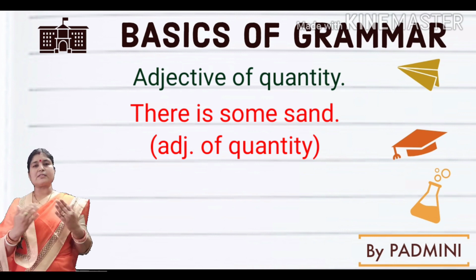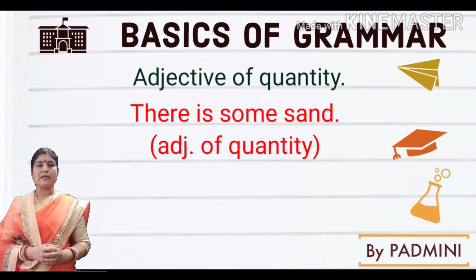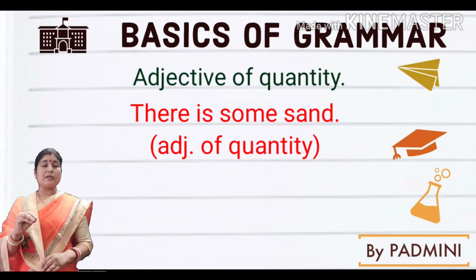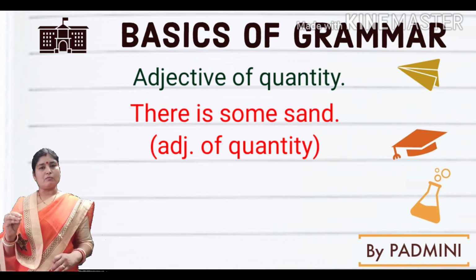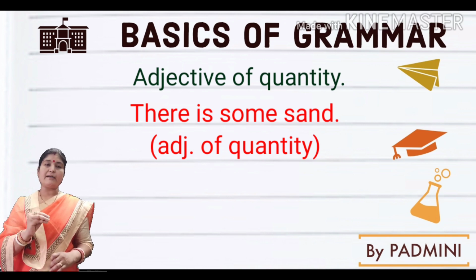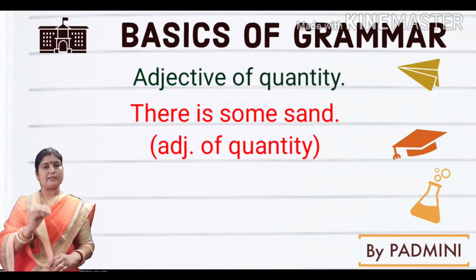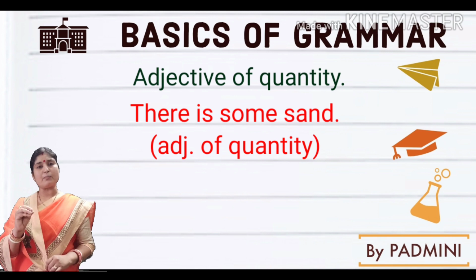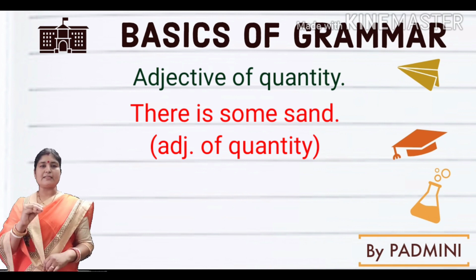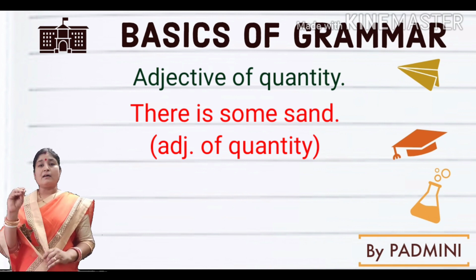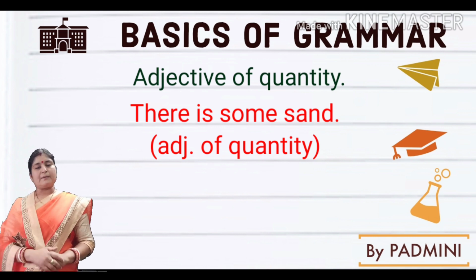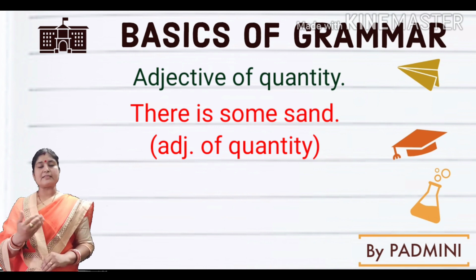How can we use some with number and quantity? When we talk about uncountable nouns, then it is regarded as the adjective of quantity. But when we talk about countable nouns, then it is regarded as the adjective of number. For example, I have some sugar.